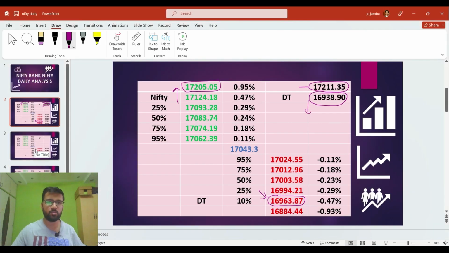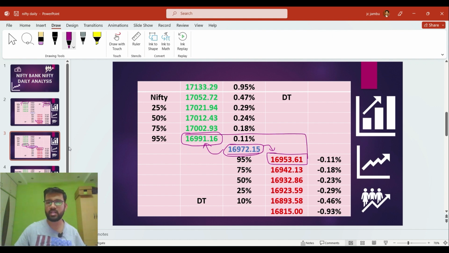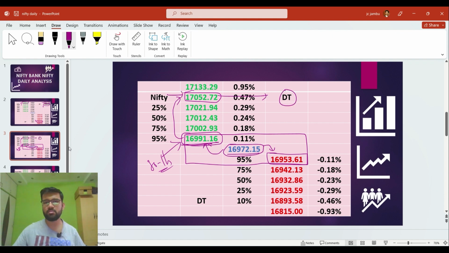And let's discuss the individual levels for tomorrow's session. In today's session, the market closed at 16,972, and from here, if the market is trying to move up, the 16,991 level will be acting as an important resistance point, and if the market is trying to come down, the 16,953 level will be acting as an important support point, and these two levels will be acting as a central zone. And if the market closes above this level, and sustains above this level for at least 30 minutes to 1 hour, then we can expect a further rally up to 70,052, and this will be our daily target on the upside. And if the market closes above this level, then we can expect a further rally up to 70,133, and this will be our extreme target on the upside.